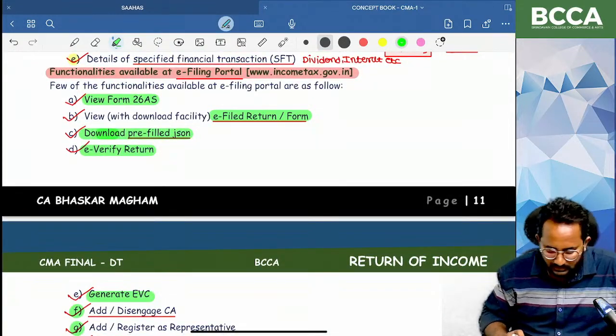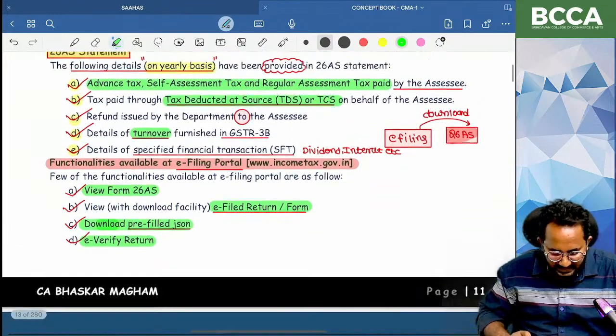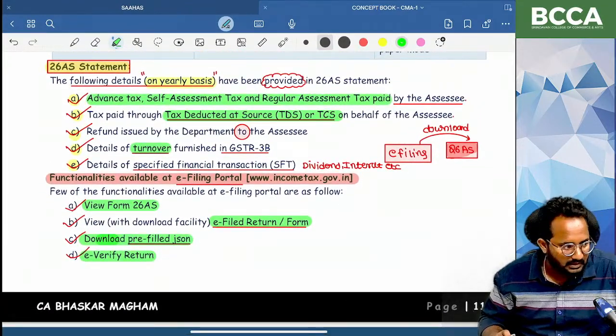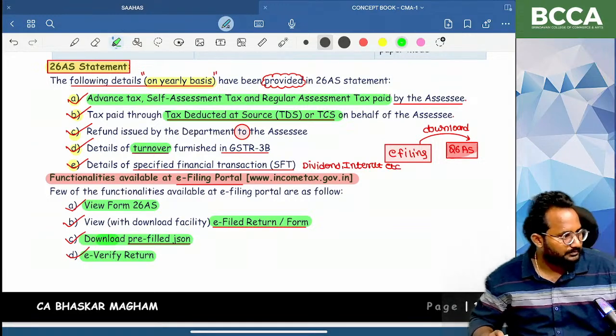Have you understood this question? What are the functionalities available in the e-filing portal, and what are the contents available in 26AS? Are you clear with this up to now? Please let me know.